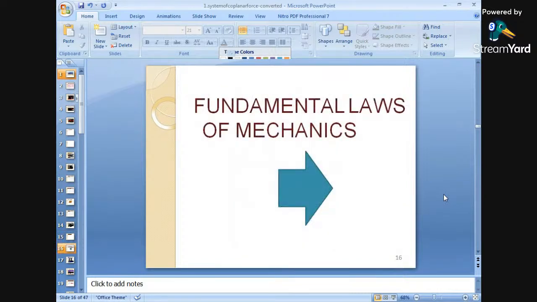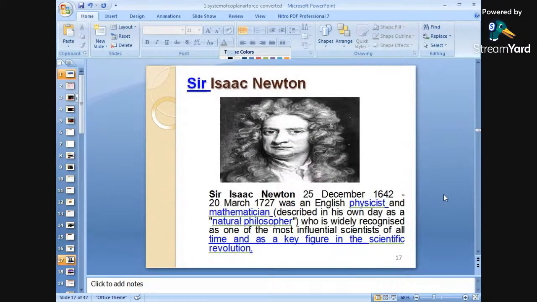What are the different fundamental laws of mechanics? While studying mechanics we have to deal with the different laws. These were given by Isaac Newton, who was born on 25th December 1642 and died on 20th March 1727.